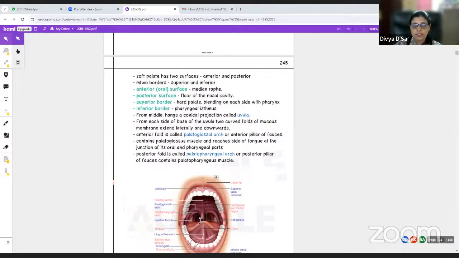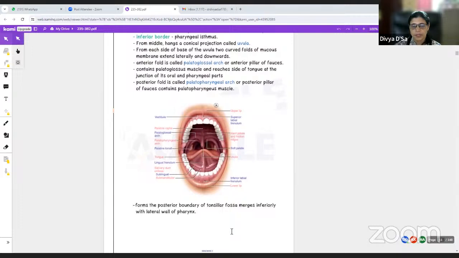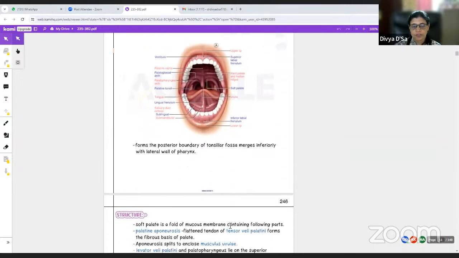The posterior fold is called the palatopharyngeal arch or the posterior pillar of the fauces, which contains the palatopharyngeus muscle. So this forms the posterior boundary. Basically, between these two folds, the palatoglossal and the palatopharyngeal fold, it encloses a fossa that is known as the tonsillar fossa. The posterior fold, consisting of the palatopharyngeus muscle, will merge inferiorly with the lateral wall of the pharynx.